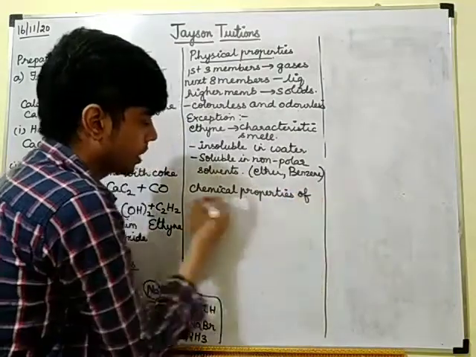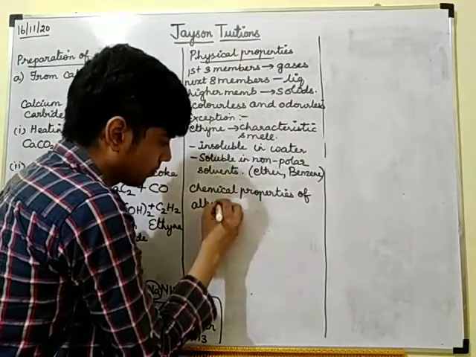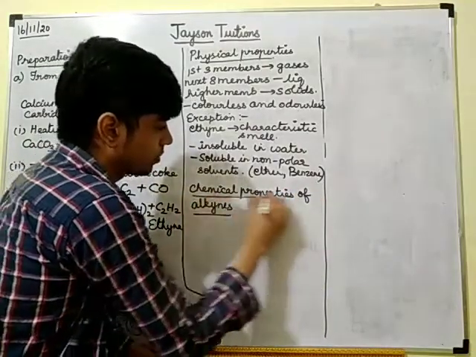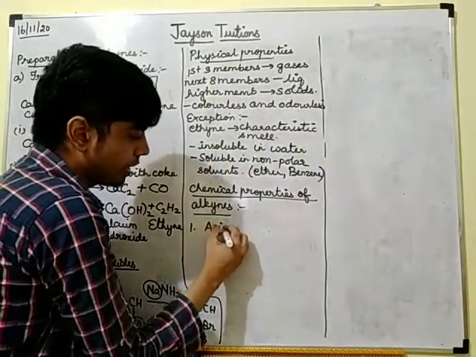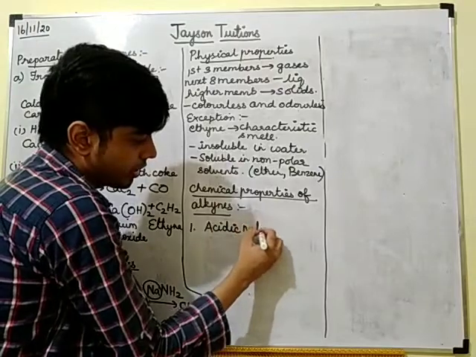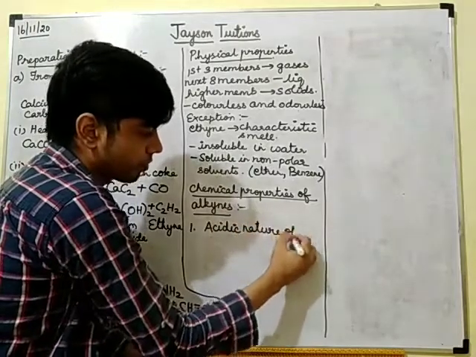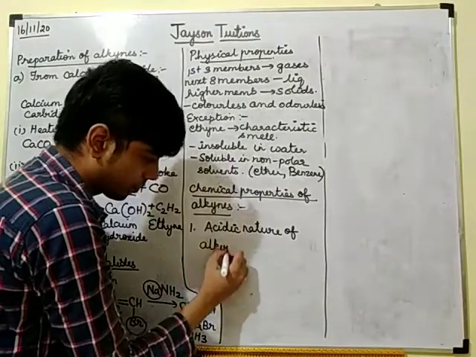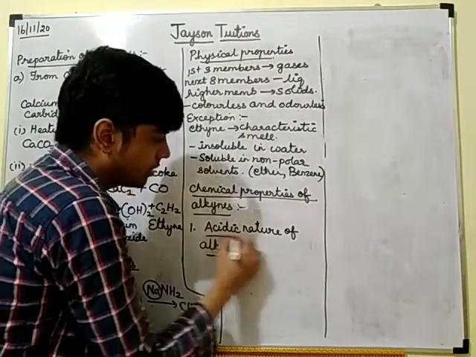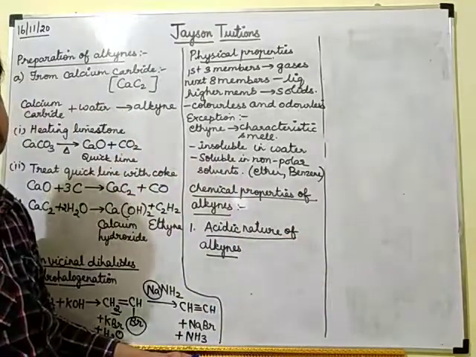of alkynes. First chemical property is the acidic nature of alkynes.